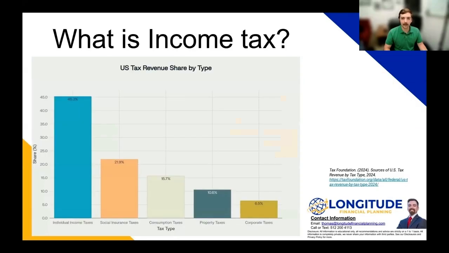So what is income tax? Well, income tax is something levied by the federal government or a state government. And it's what it says. It's a tax on income. So income of many types, broadly conceived, anything where you have a gain or your situation has improved is considered income. You can see here on this graph that income taxes are the largest portion of taxes. So they are a large part of what funds the federal government day to day.